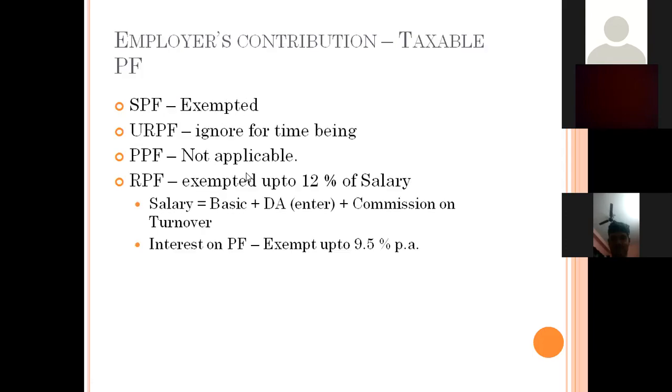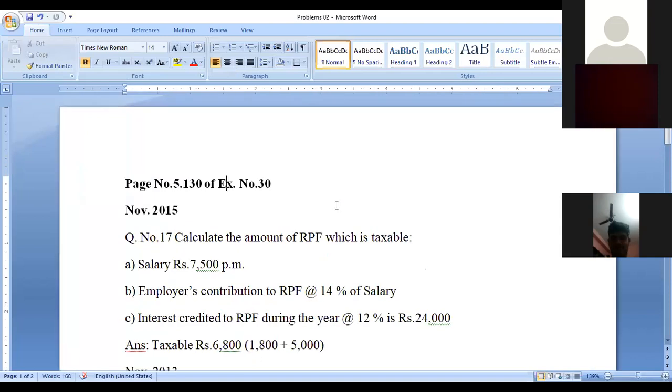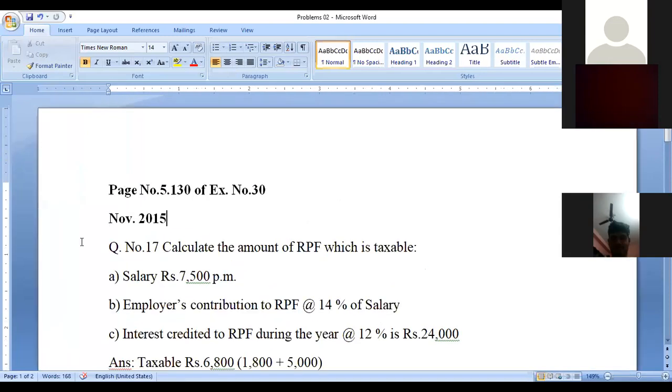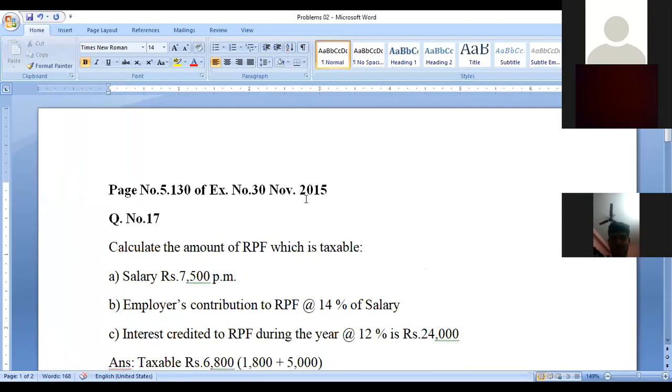With this, let us work out one problem. I will open the word file and work out some problems in it. Right, now can you see the problem? You can get it from your book also, page number 5.13, exercise number 30. This same problem was asked in your previous year question paper.